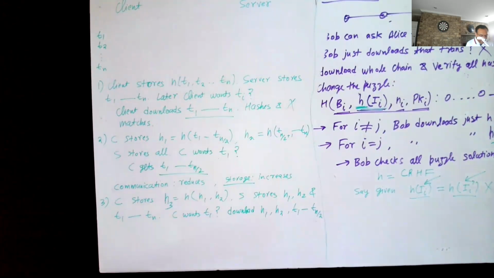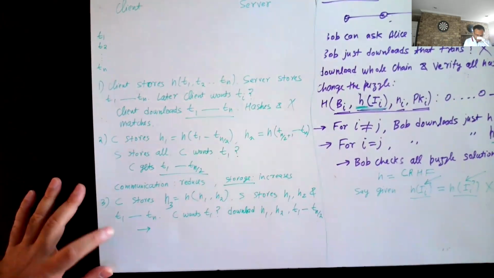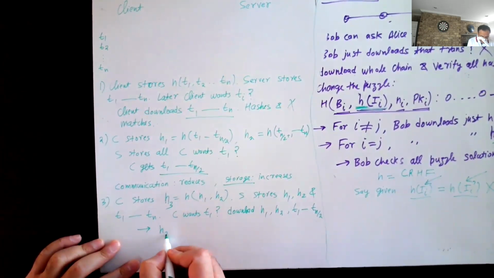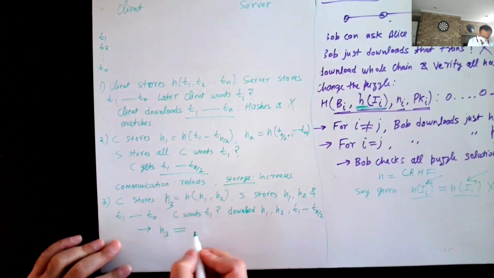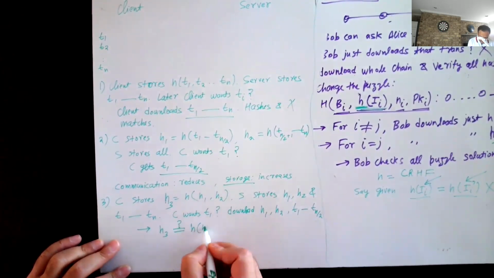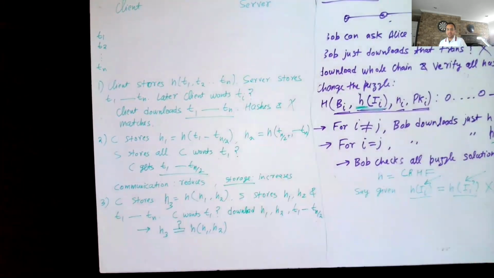And the client will run the following checks. The first check is to make sure that H3, which the client is storing, is equal to the hash of H1 and H2. If this check passes, then the client knows that it has been able to retrieve the correct version of H1 and H2 without any tampering.